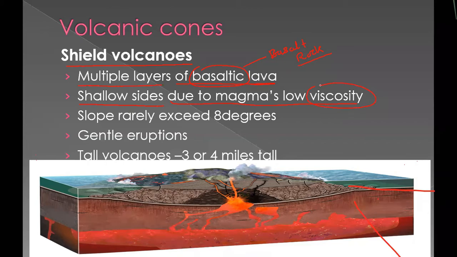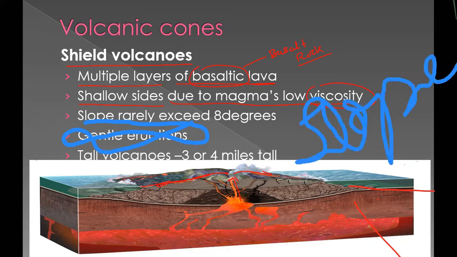You can see here the magma is coming out, and from here it is flowing in both directions. But the slope is very gentle. Why? When this magma comes out, it suddenly goes for a longer distance.